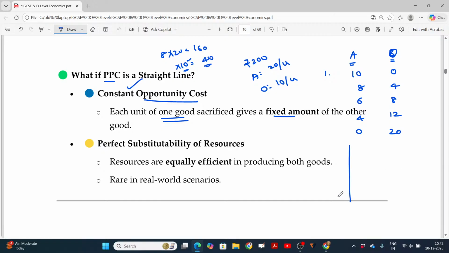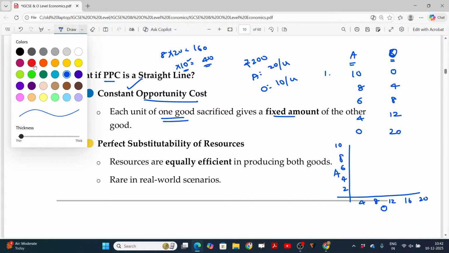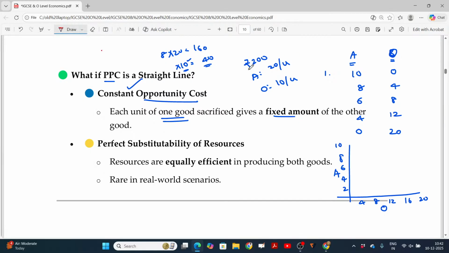This will be a straight line. Assume apple and orange: this axis will be 4, 8, 12, 16, 20 and here 2, 4, 6, 8, 10. You can produce or purchase; think of that amount as your resources.